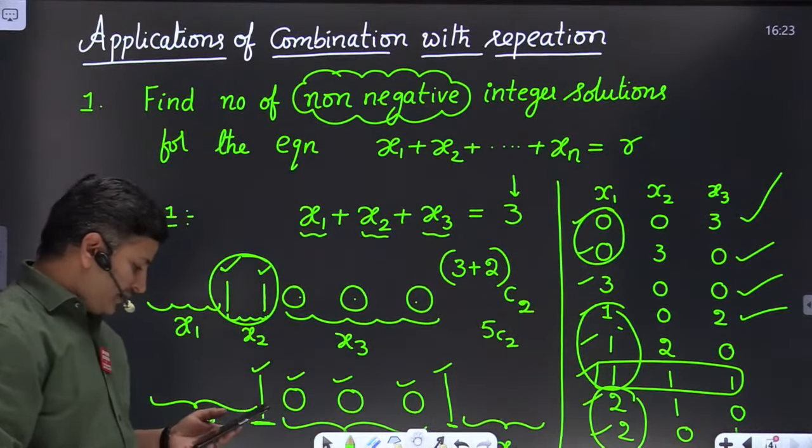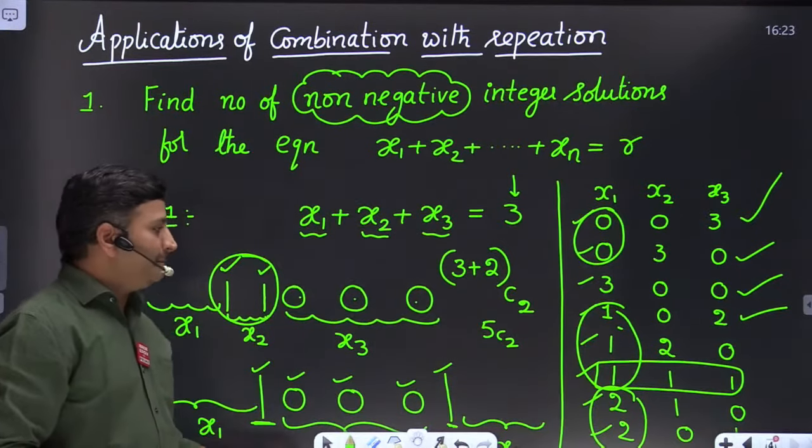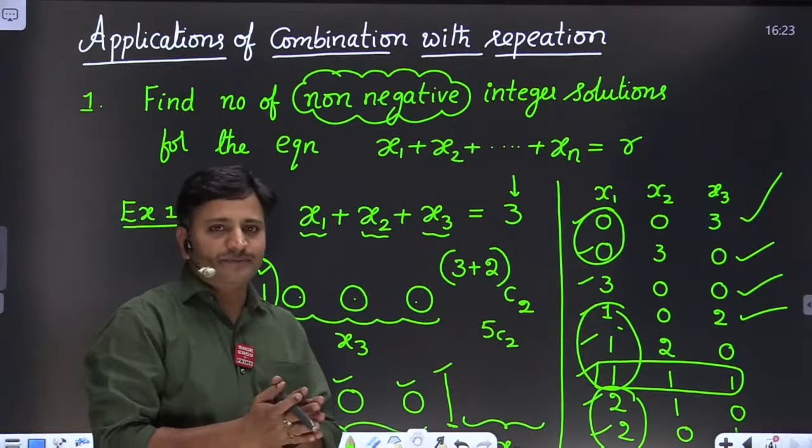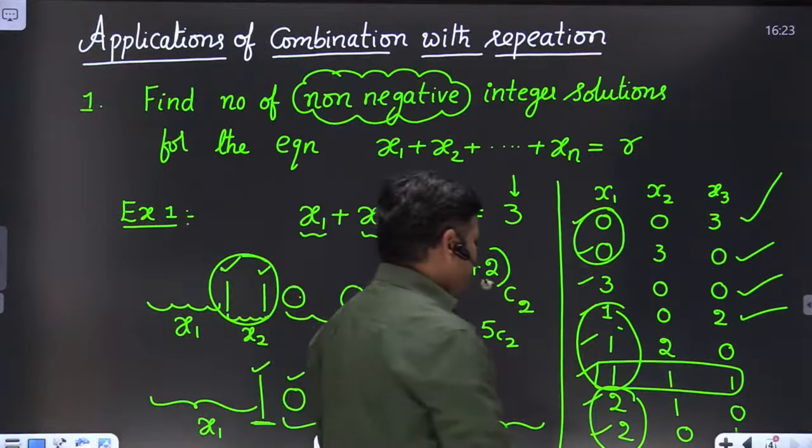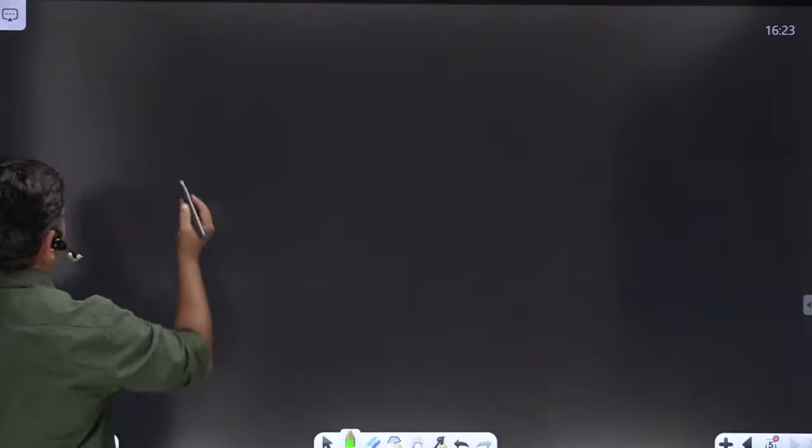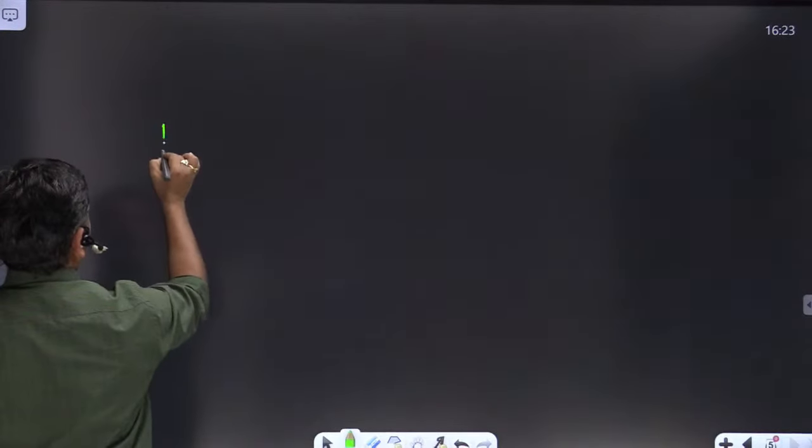Right, no one is asking a doubt. I hope this concept is very clear, right friends? Okay, let me see different types of problems based on this model, friends. So what kind of questions can you expect based on this model?